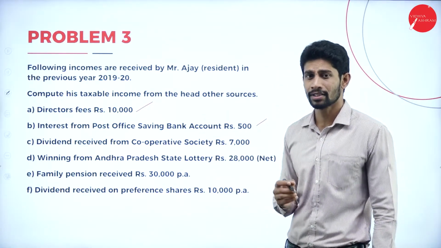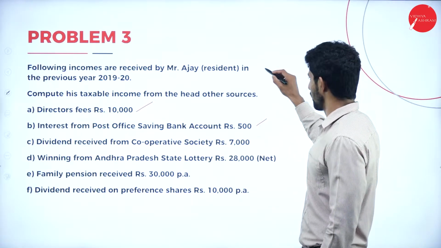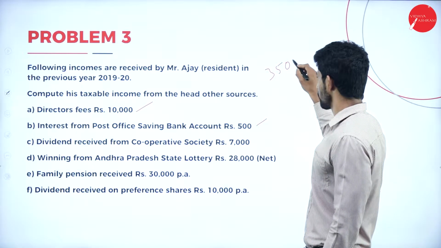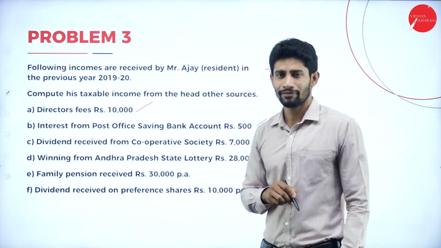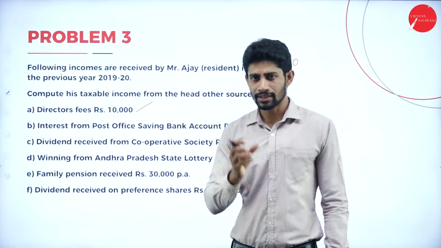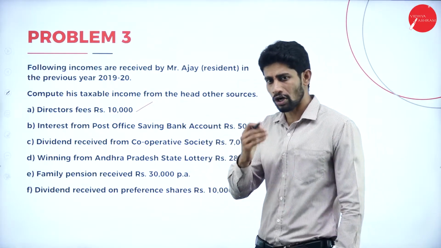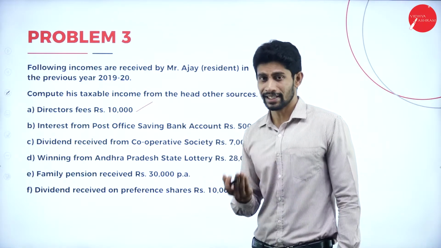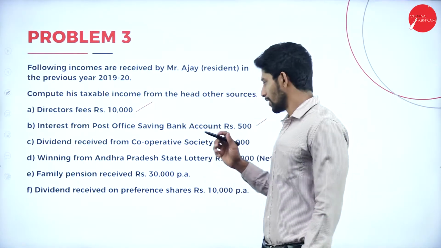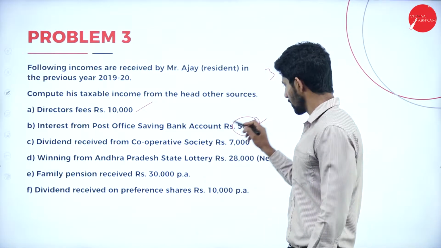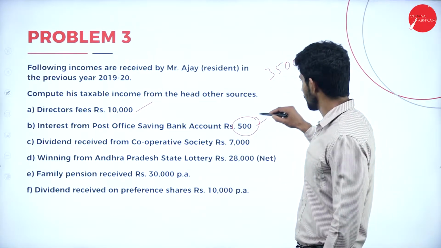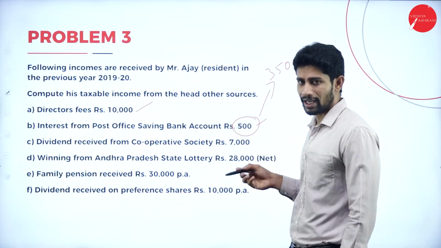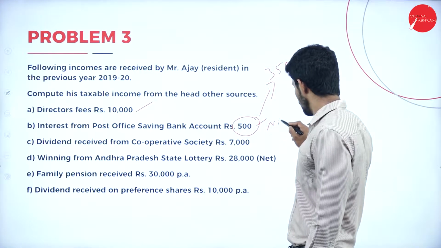So what is that limit? 3,500. So the limit for POSB account is 3,500. If the interest received under POSB account crosses 3,500, then it is taxable. If the received amount is lesser than 3,500, then it is not taxable, it is nil.